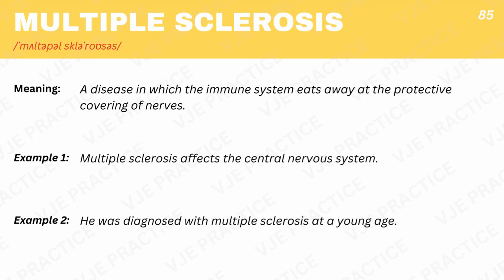Multiple sclerosis, a disease in which the immune system eats away at the protective covering of nerves. Example 1. Multiple sclerosis affects the central nervous system. Example 2. He was diagnosed with multiple sclerosis at a young age.